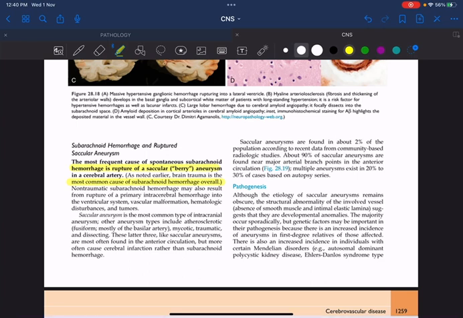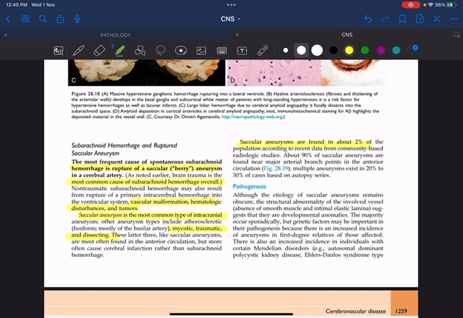Remember, saccular aneurysm is the most common type of intracranial aneurysm. Other types of aneurysms are mycotic, traumatic, and dissecting aneurysm. Other than trauma, this hemorrhage may occur because of any vascular malformation, bleeding disorders, and brain tumors. And just remember, saccular aneurysm is found in 2% of the population.